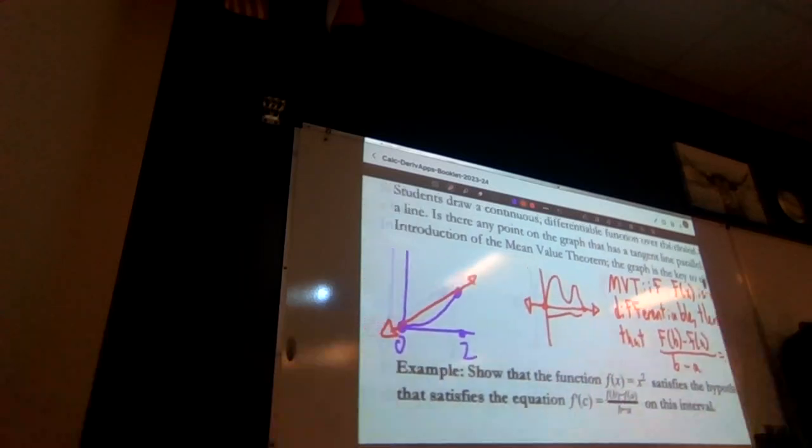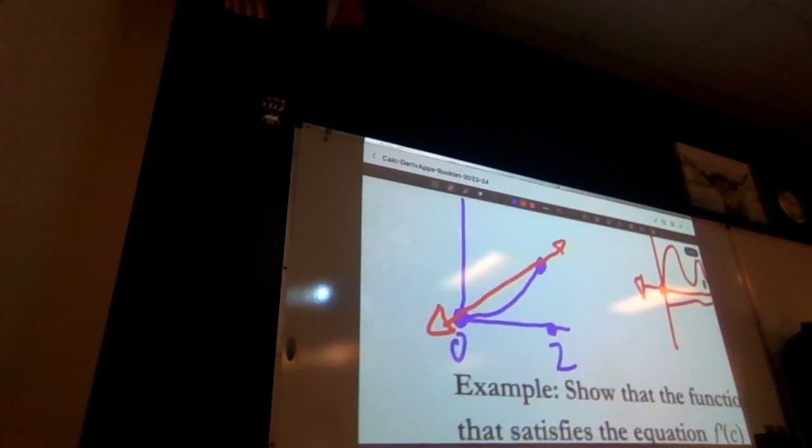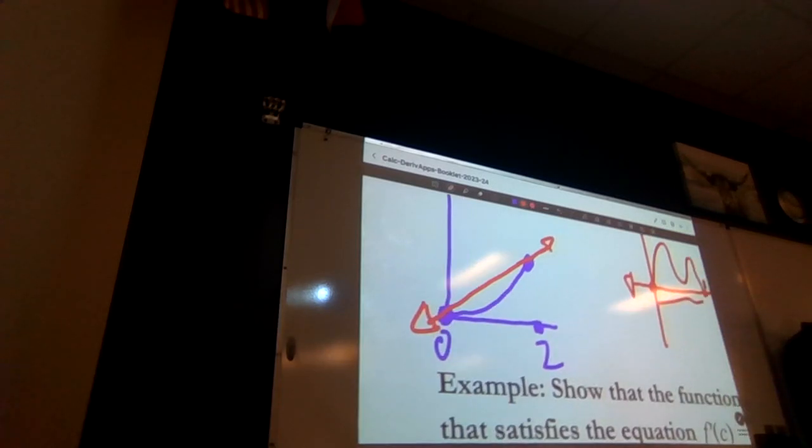So if I look over here, for this one it's going to be simple. Where do I have it? If I draw this line right here-ish, it's a little bit too much. I think it's going to be right down here. Look at that, there we go. So therefore, this point right here is my c value. Go ahead and do the same on yours. See if you can fill it in.